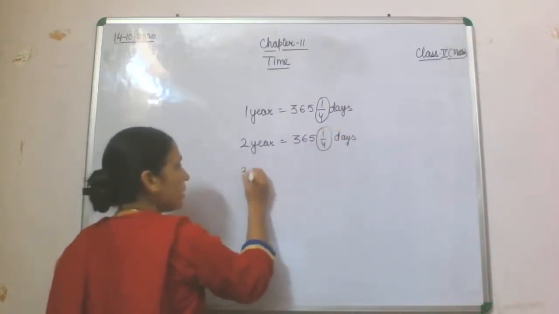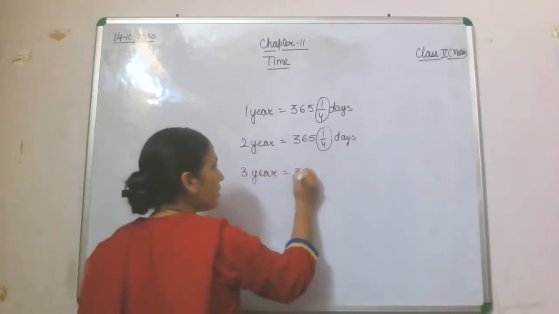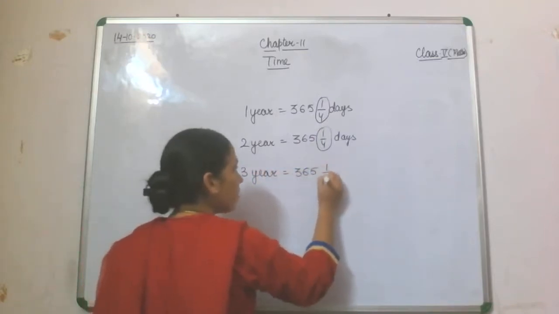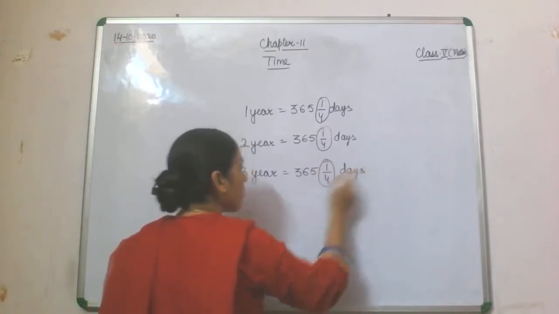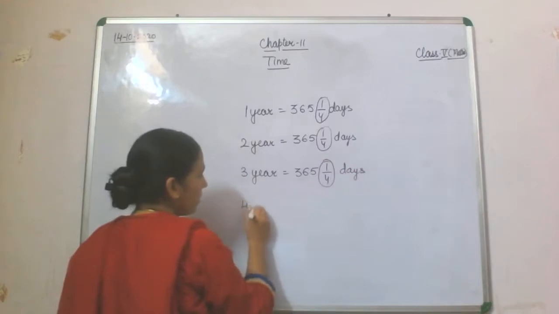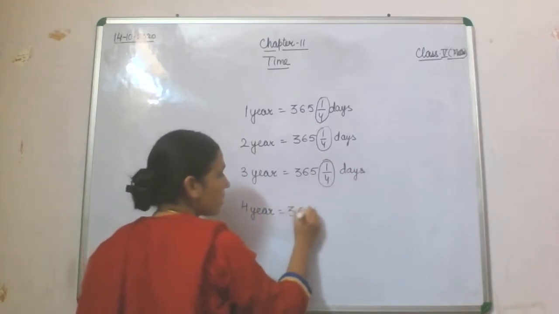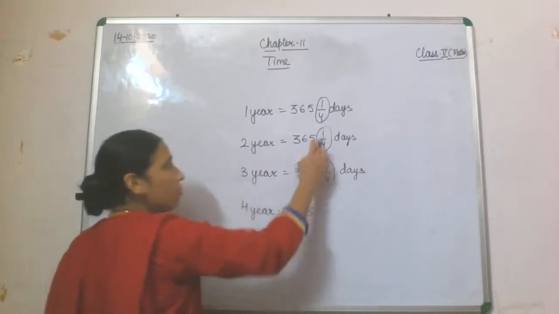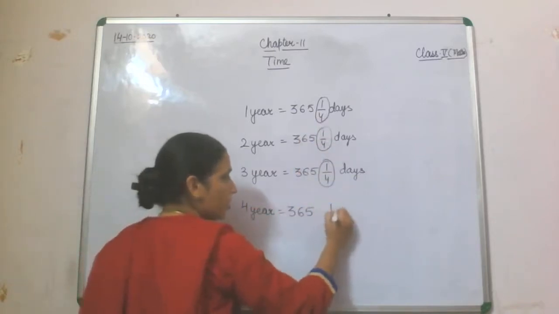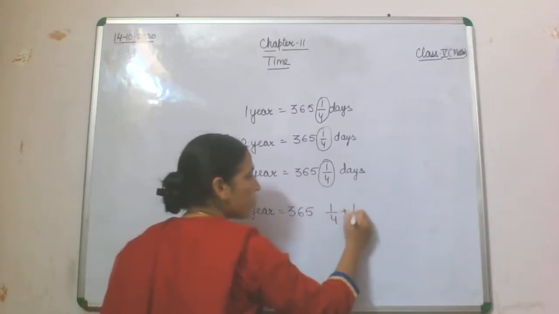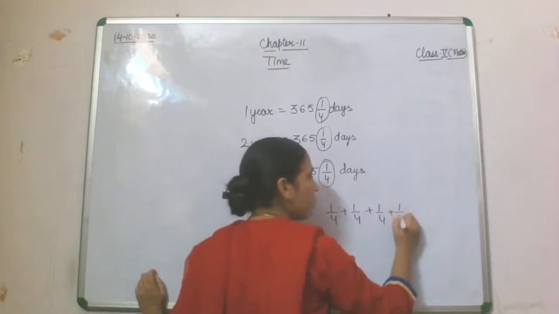Then the third year again 365 and 1 by 4. Then the fourth year, you will find 365, and this 1 by 4 becomes 1, 2, 3 and 1 of this, so 1 by 4 plus 1 by 4 plus 1 by 4 plus 1 by 4.